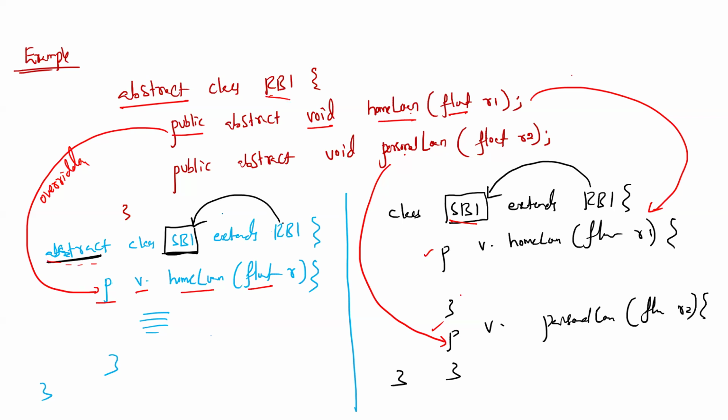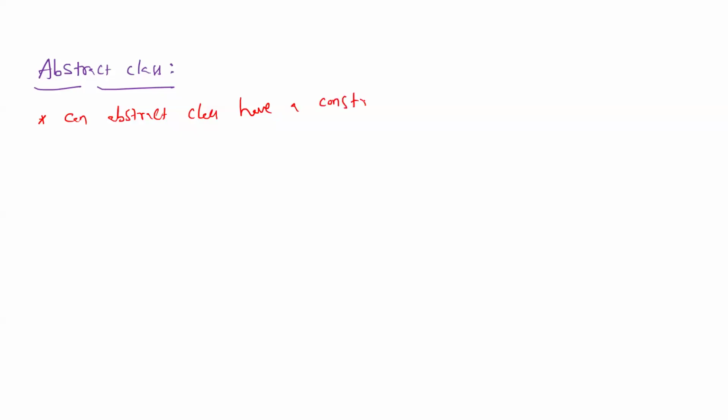Then coming to the next part, can an abstract class have a constructor? Every class will have a constructor, correct?